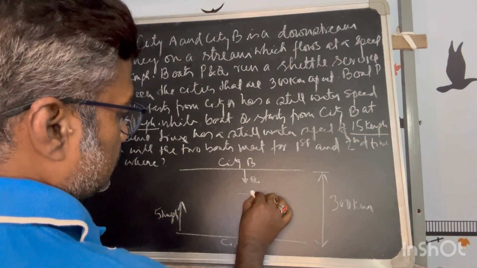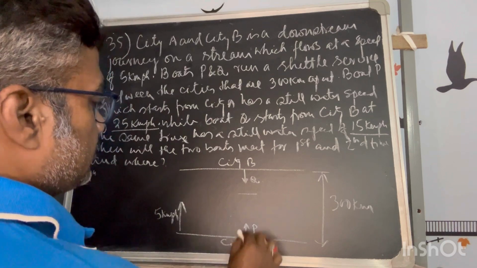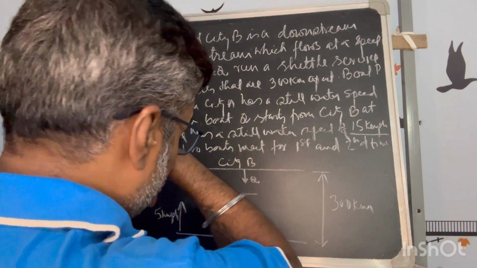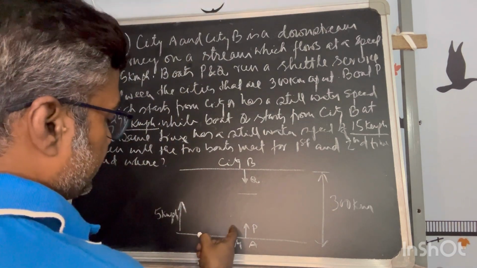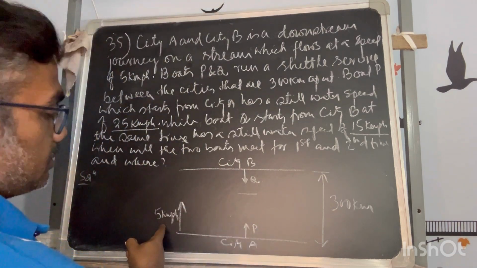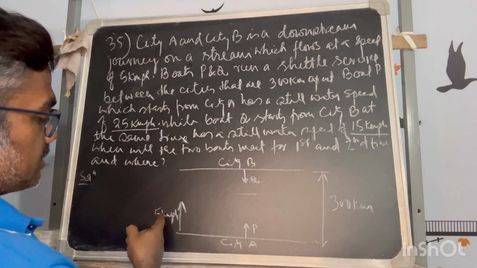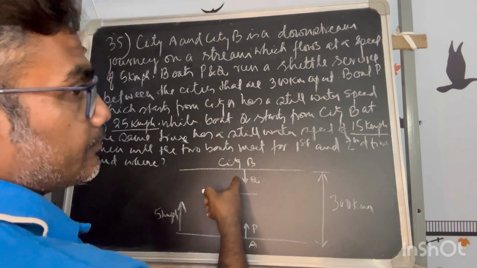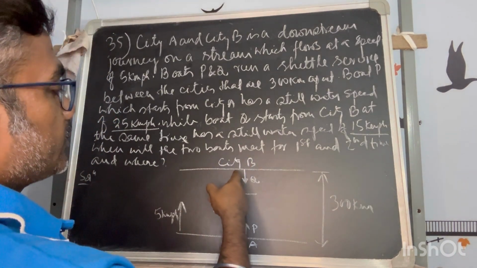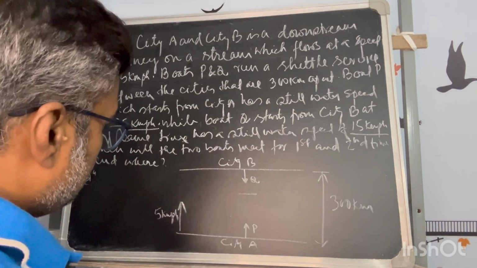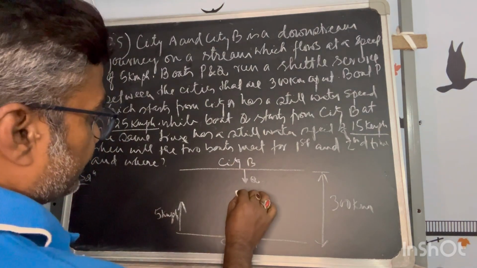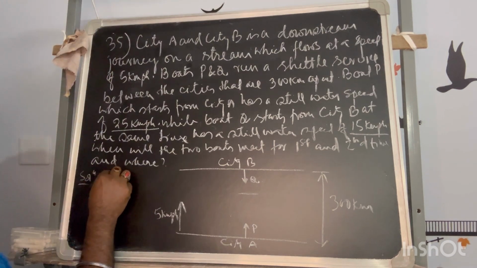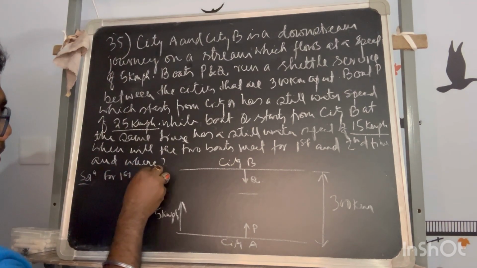So they will first meet, coming from opposite directions, very near to city B, because P has higher speed, and P is also assisted by the speed of the current. This is helping it move faster, whereas Q is getting resistance, so its speed will be lesser. So for the first time they will meet somewhere here. So for the first meet it will be very easy.